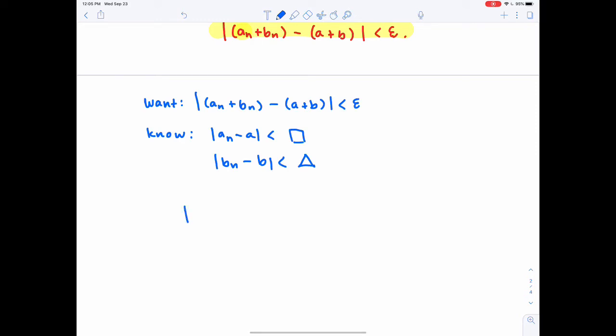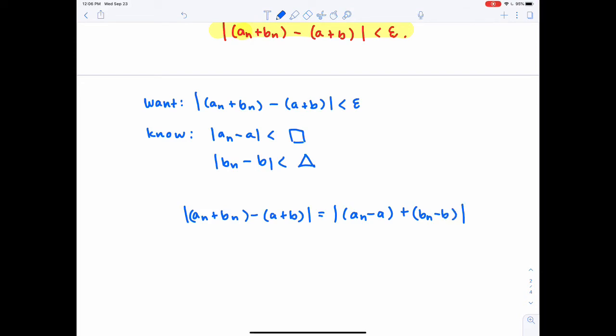So my goal is to take (a_n + b_n) - (a + b) and manipulate this algebraically so that I can see a_n - a isolated by itself and b_n - b. The first step, I can distribute this subtraction and rearrange my terms. This is really (a_n - a) + (b_n - b).